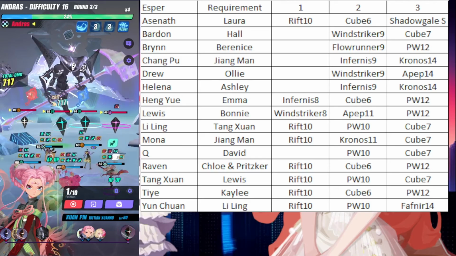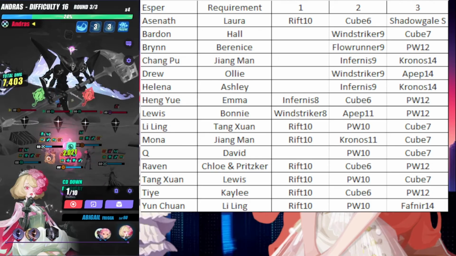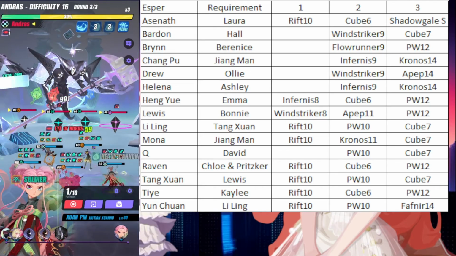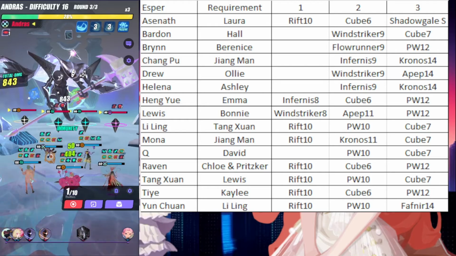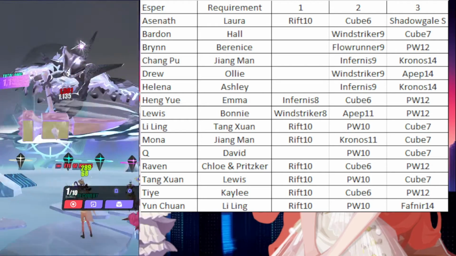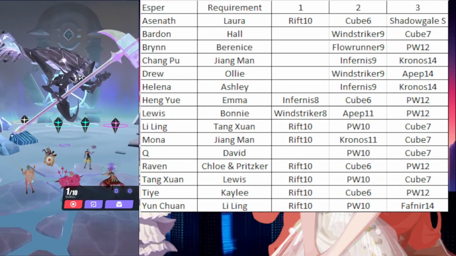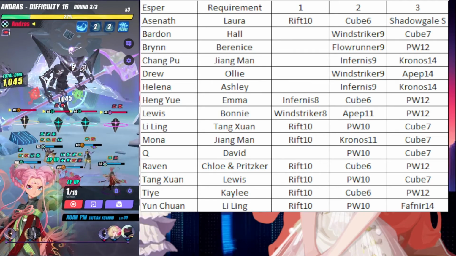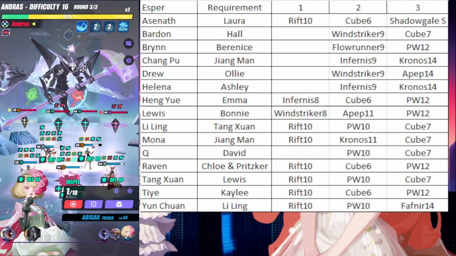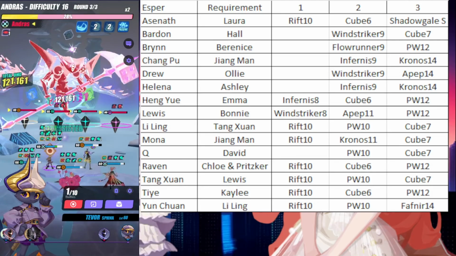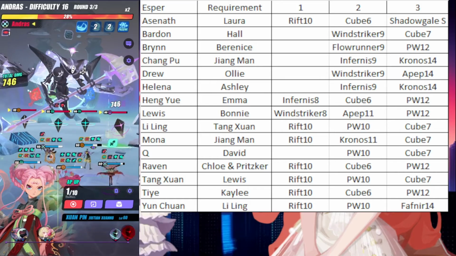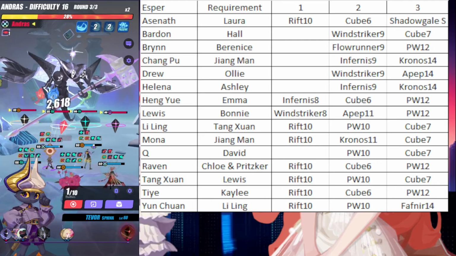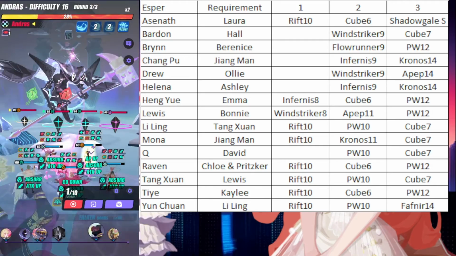Pro tip here, you can use more than one Esper to obtain the mission at a time. So let's say, for example, I put Young Chuan, Tai, Tangjuan, Raven, and Asinoff in one Sonic Rift team, and do one Sonic Rift mission, difficulty 10 or higher. It counts for all of them, and that goes the same for all the other missions. So if you want to save your stamina and get them knocked out together, then yeah, you do that, and it's a pretty good tip, because that's what I did too, to reduce the stress. And it's pretty easy for mid to late game players. You don't have to juggle equipment, because you can just run through the boss with one or two equipped Espers.